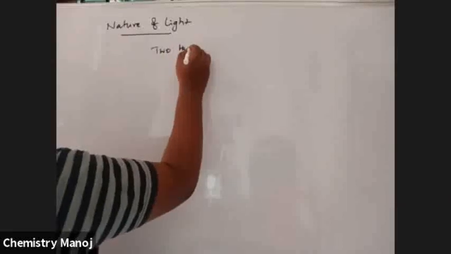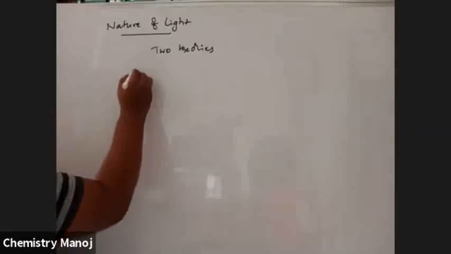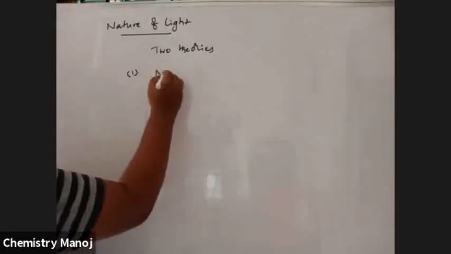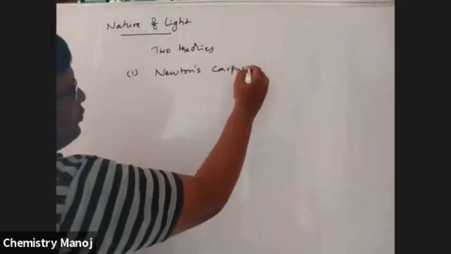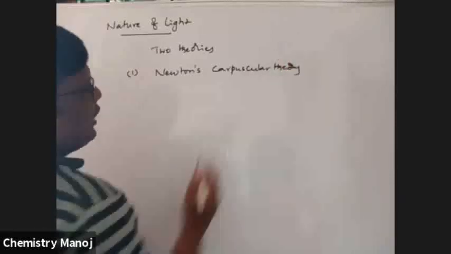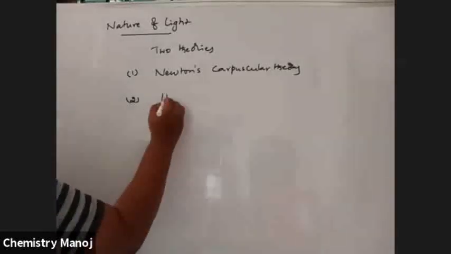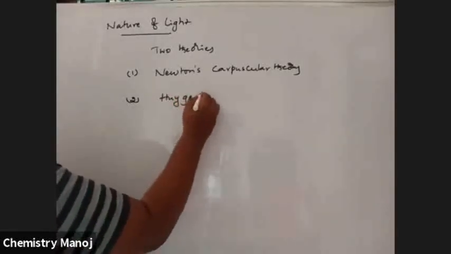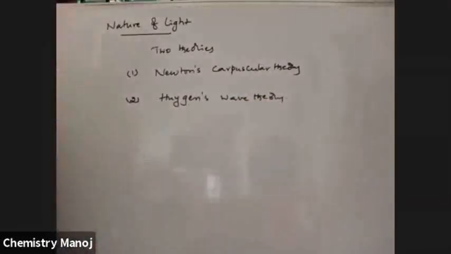One is Newton's corpuscular theory, and the second one is Huygens wave theory. Newton's corpuscular theory, Huygens wave theory.